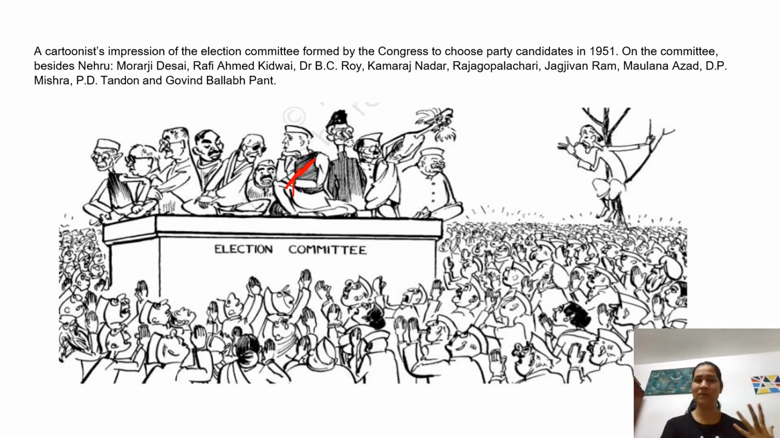Beside him, we can see that there are various leaders, and the names of some of the leaders that we can mention over here are Morarji Desai, Rafi Ahmed, Kamraj, and Jagjivan Ram, and then we have so many other leaders. If asked in the paper to name two or three of the leaders sitting on the stand of the election committee, you can name any of these names that are given here, right? So let us move on to the next picture.